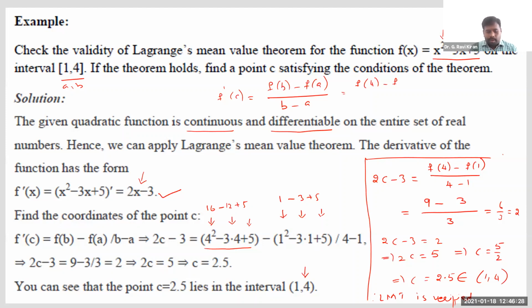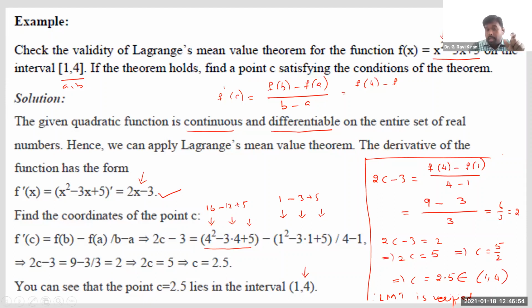To verify Lagrange's mean value theorem, we need to verify exactly two conditions: whether the given function f of x is continuous or not, and whether the given function f of x is differentiable or not. Then it is enough. You can verify Lagrange's mean value theorem. In fact, we can say Lagrange's mean value theorem is the generalization of Rolle's mean value theorem. I mean, you can get back to Rolle's mean value theorem from this Lagrange's mean value theorem.